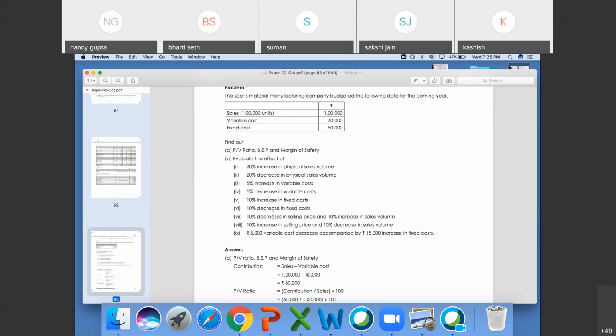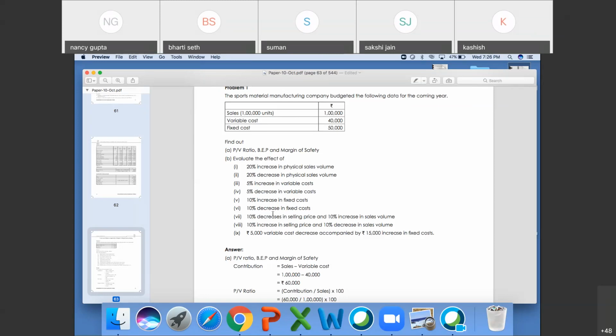Fine, let me complete it now. Sales minus variable cost is contribution. Contribution minus fixed cost is your profit. PV ratio, for PV ratio, the formula will be contribution upon sales into 100. Please write down. Contribution upon sales into 100.